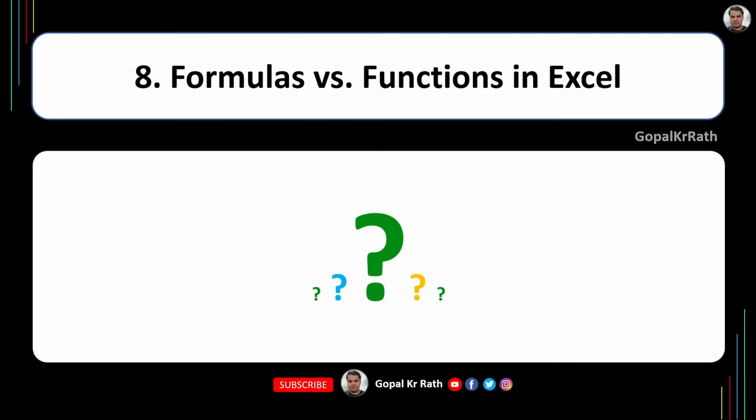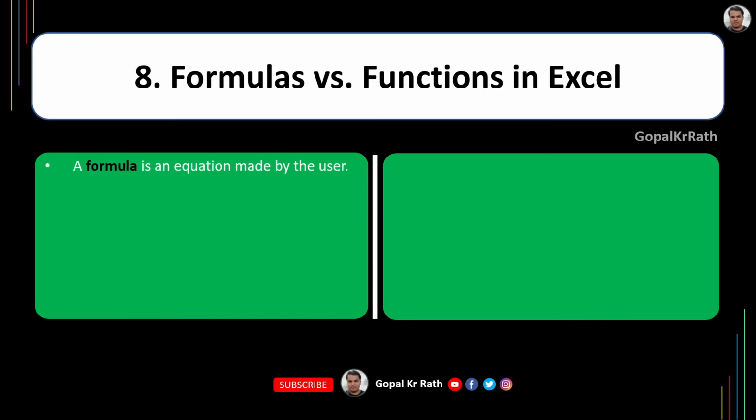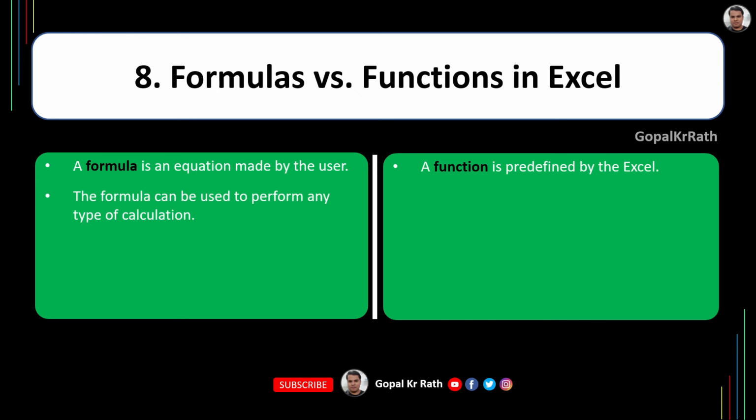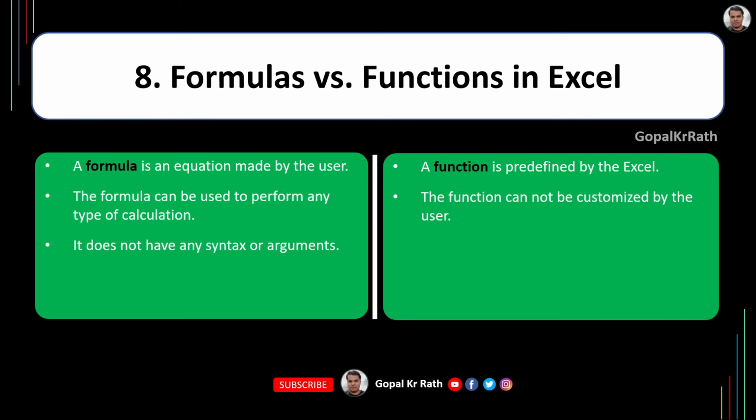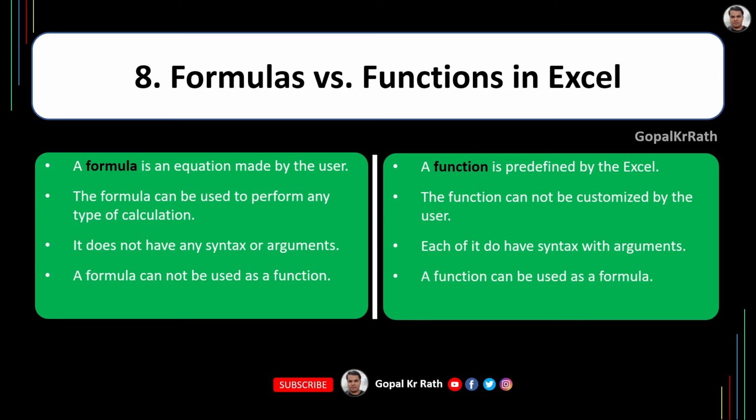There are many times in interviews it is asked what is a formula and what is a function and what is the difference between these two. A formula is an equation made by the user, whereas the function is predefined by Excel. The formula can be used to perform any type of calculation. The function cannot be customized by the user because it is defined in Excel. The formula does not have any syntax or arguments, whereas each function will have syntax and arguments. A formula cannot be used as a function, whereas a function can be used as a formula.